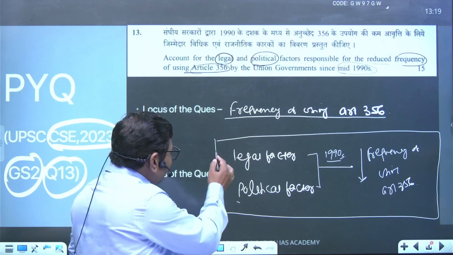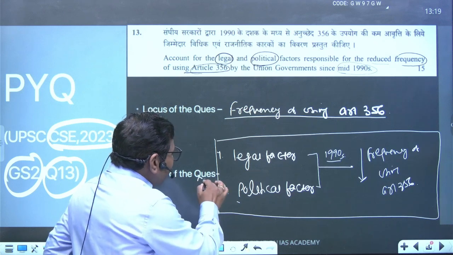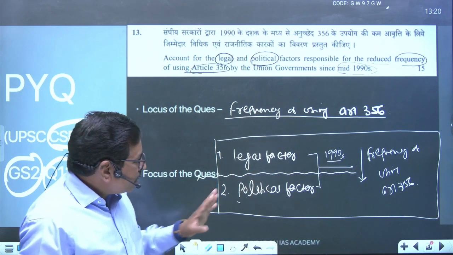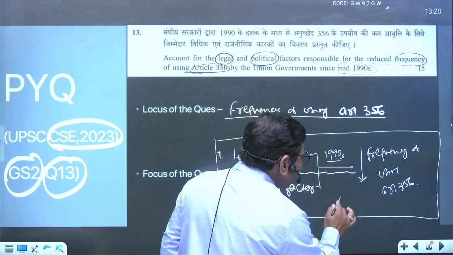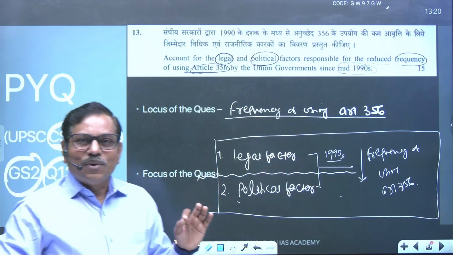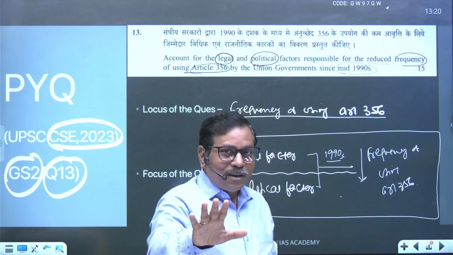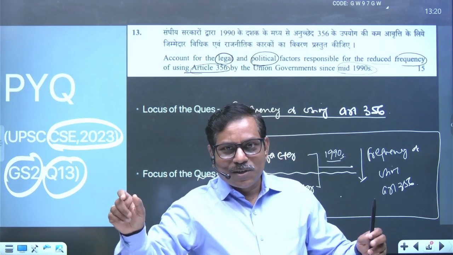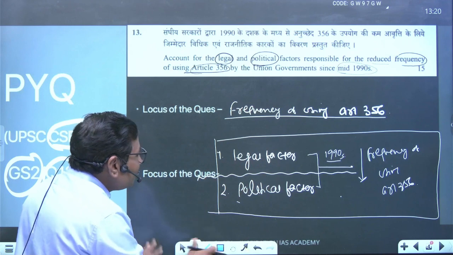We have to write two important aspects in our answer sheet. The first is how the legal factor influenced reducing the frequency of using Article 356, and the second is how political factors after the mid 1990s reduced the frequency of using Article 356. That is very clear. It is absolutely clear that we have to write two things: one, the legal factor that is reducing the frequency, and second, the important political factor that is reducing the frequency. Based upon that we have to make the revision here.